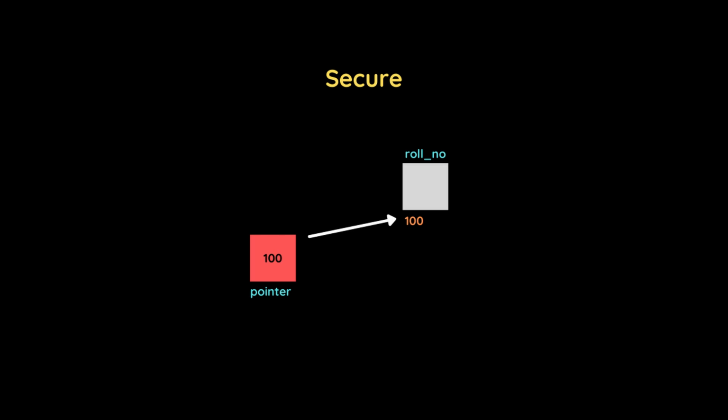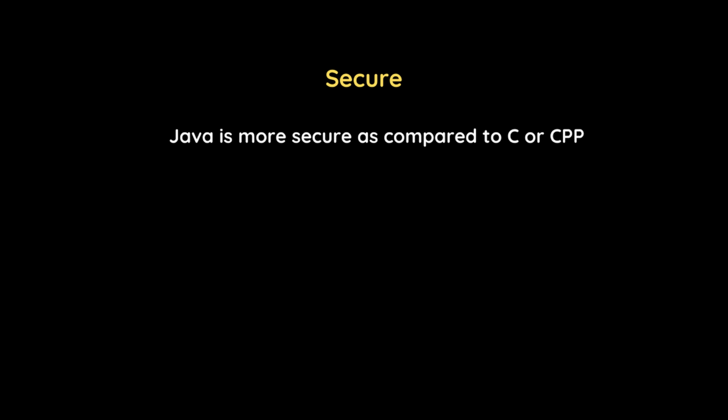But Java does not allow us to create pointers. And if we cannot create pointers, it means we cannot access the address directly. And that is why Java is more secure as compared to C or C++.